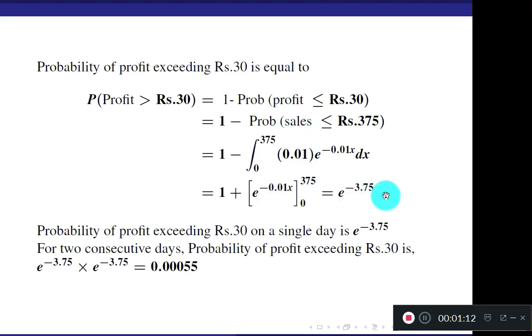This is the answer. For 2 consecutive days means for first day and second day. And means we multiply the probabilities. So multiply. If they ask you for 3 consecutive days, you have to multiply thrice. So this is e to the power minus 3.75 into e to the power minus 3.75. You get 0.00055. That means the chance of getting the profit on consecutive days is very less,